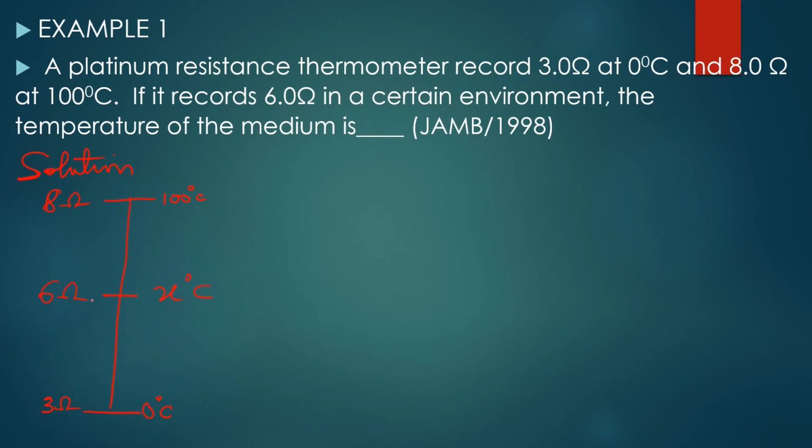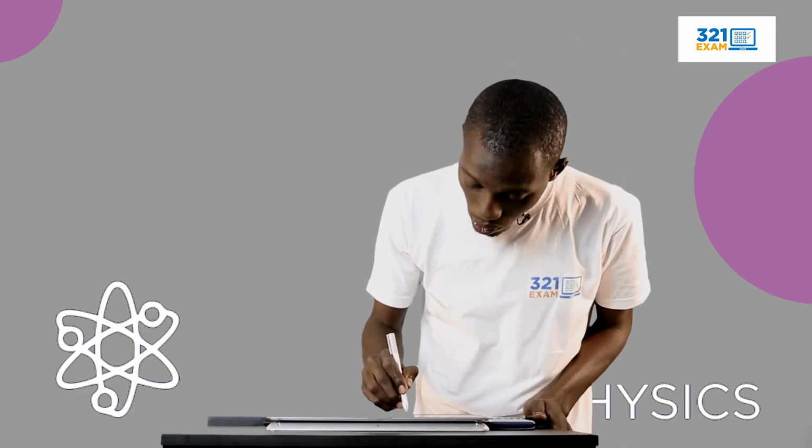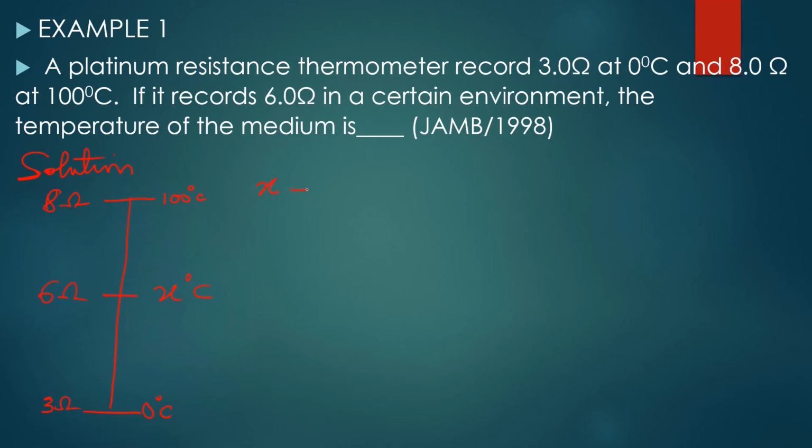Now, let's go to the formula or the principle governing the solution to this question. We have x minus 0, that is that temperature minus the lower fixed point, over the temperature of the upper fixed point minus the lower fixed point, equals the resistance at x, which is 6, minus the lower fixed point resistance, 3, over the resistance at 100, which is 8, minus the resistance at the lower fixed point, which is 3. I'm going to be solving this using another method, if this is not clear enough, right?